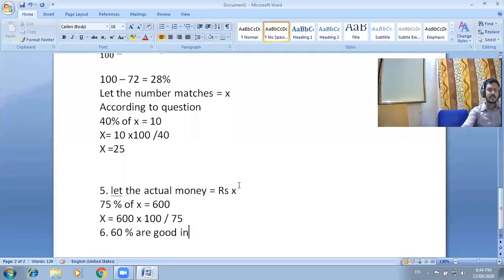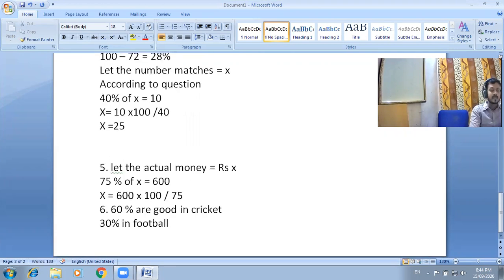Okay, 60% are good in cricket. Second one, 30% are good in football, and the remaining percentage are good in other games.